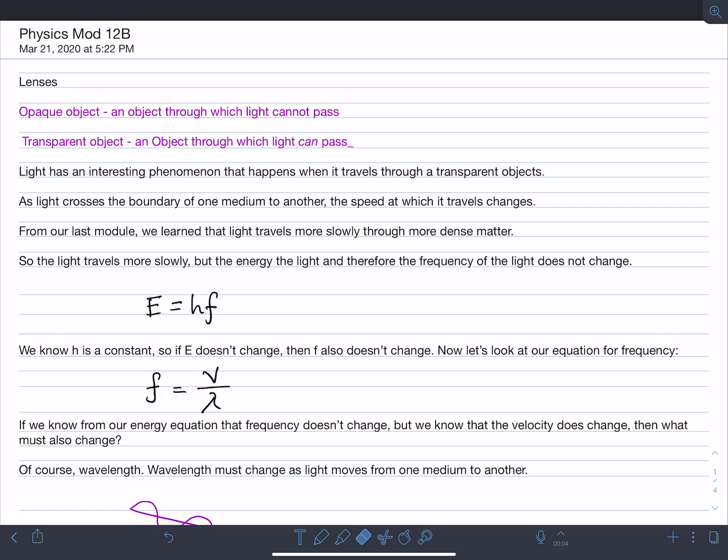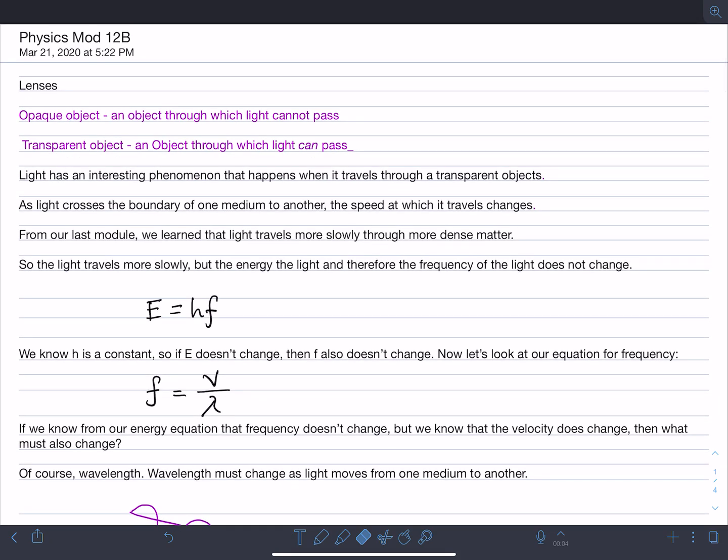Okay, here we go. We're going to talk about lenses, and how light travels through objects or not. Let's start with a definition that has to do with whether or not light can pass through an object. An opaque object is an object through which light cannot pass. A table, a wall, right? Any object that light is not able to pass through is what we call an opaque object. A transparent object is an object through which light can pass.